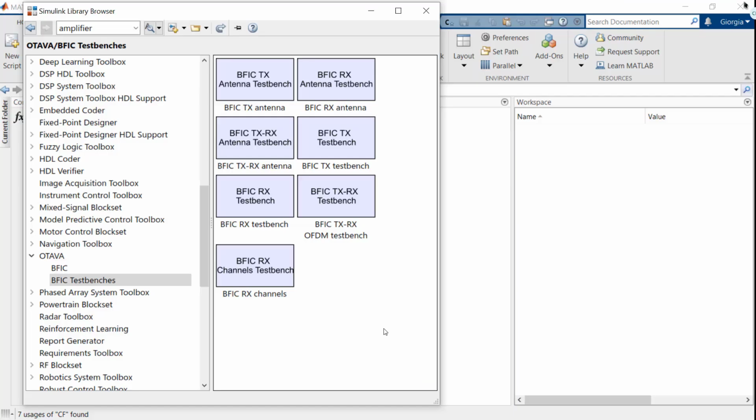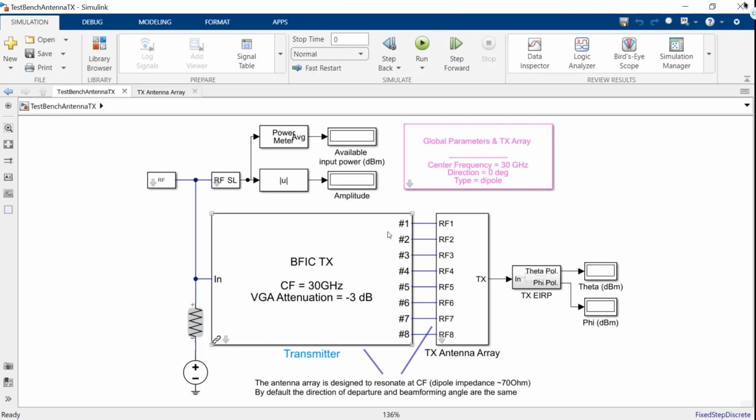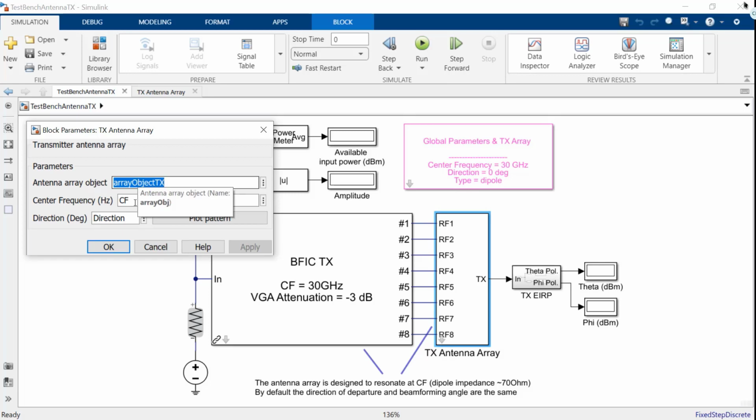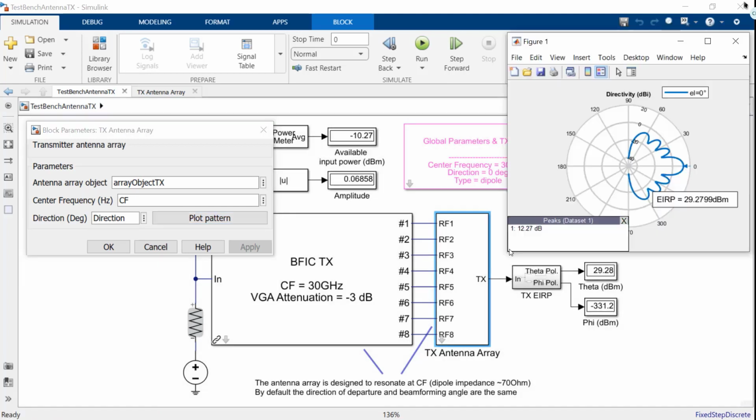Let's now go back to our test bench library and open the TX antenna test bench, or the transmitter antenna test bench. We find the BFIC connected to an antenna array, and on the top in pink, we have the ability to control the global parameters. If you open the mask of the transmitter antenna, we find the antenna object, the center frequency, and the direction of departure, as well as the ability to plot the far field radiation pattern. As soon as we plot it, the pattern is visualized, the directivity, and the EIRP. And we can also visualize additional antenna metrics.